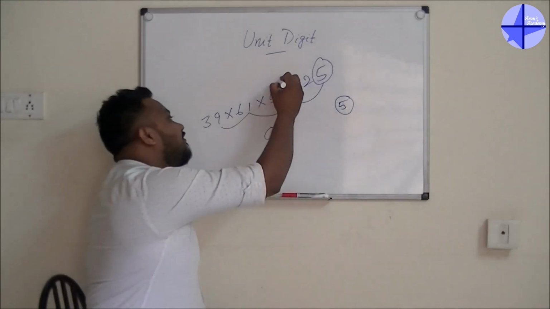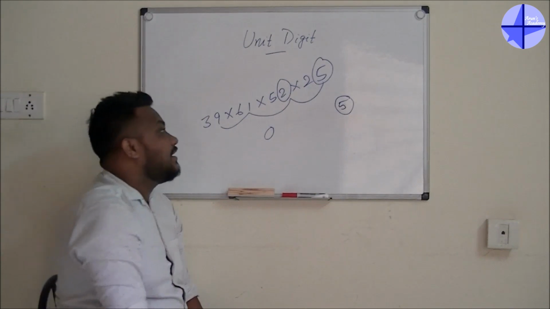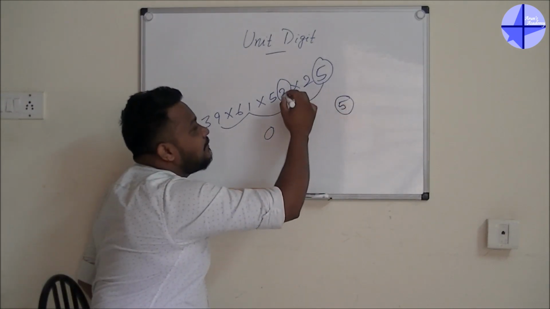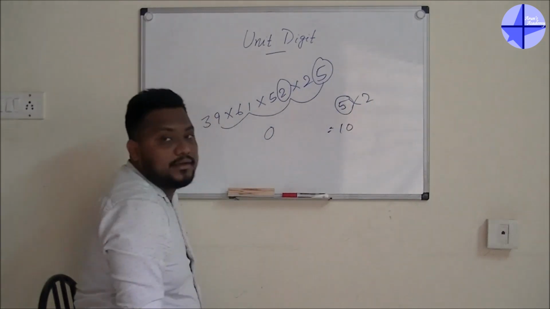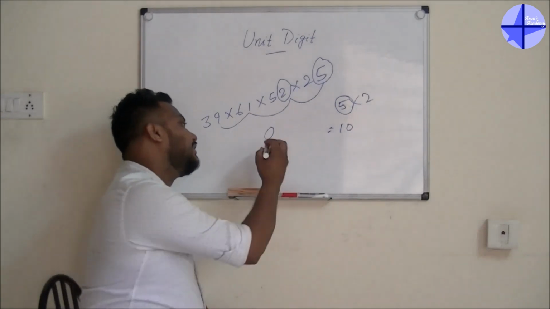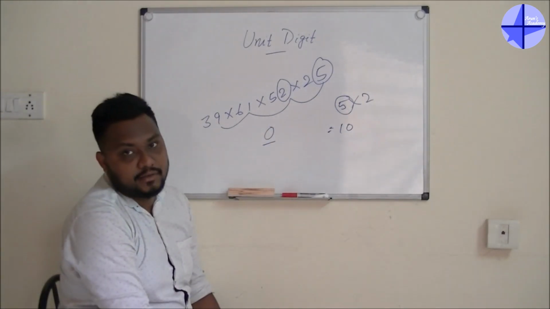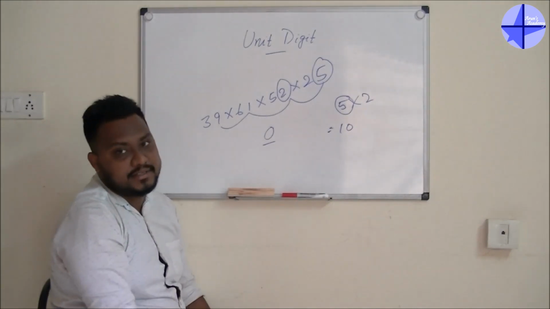After that, we have an even number, that number is 2. Whenever we have an even number, 5 into 2, you will get 10. After that, whatever the multiple of 10, you will get 0 as the unit digit. So there is no need to calculate. You can directly tell 0 is the answer.